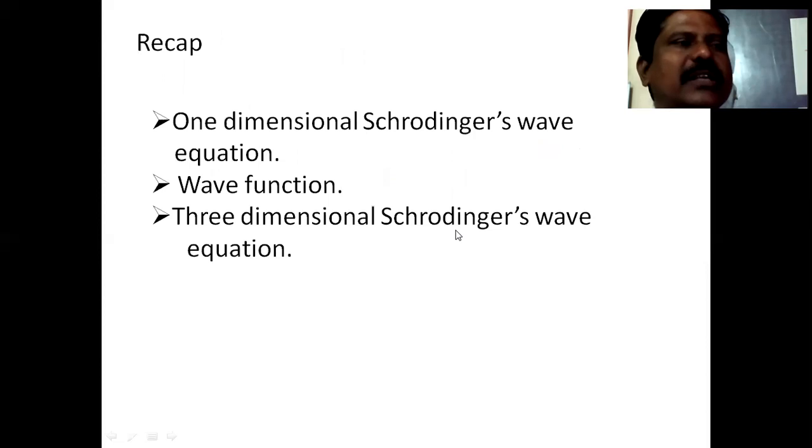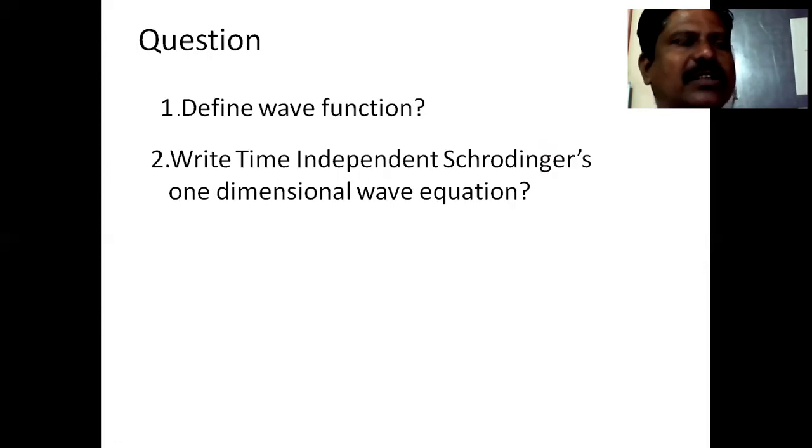So this is a simple derivation of the time independent Schrodinger wave equation. In this first session, I discussed how wave mechanics came into existence, and what the wave function is when a material particle exhibits wave nature and is associated with a wave.